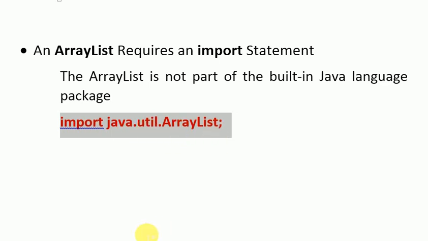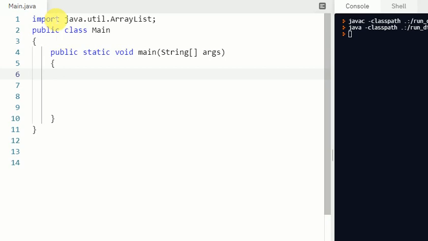So if you see here, I'm just on Replit, and in the main class and in the main method, I haven't written anything. So I'll definitely start it later, but first I have mentioned this statement, import java.util.ArrayList. Without this statement, your program will not be compiled and it will get an error.